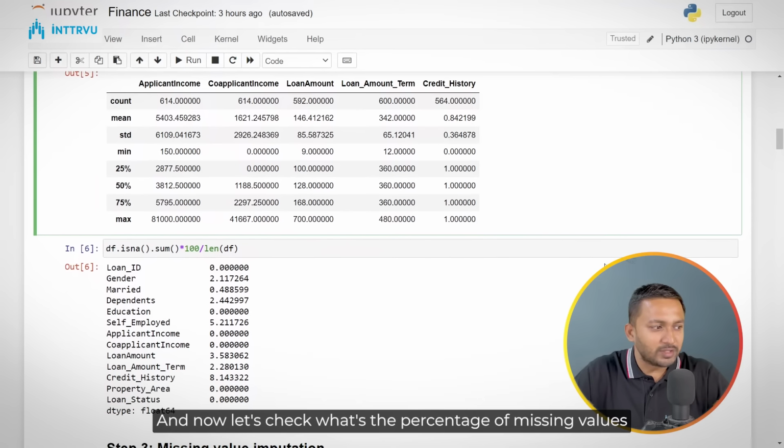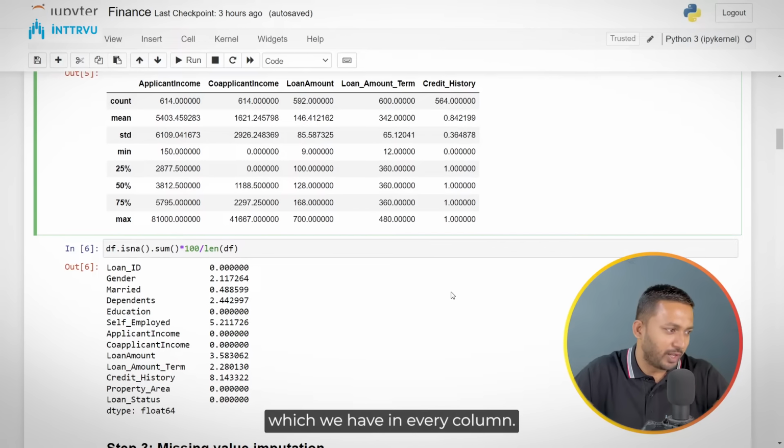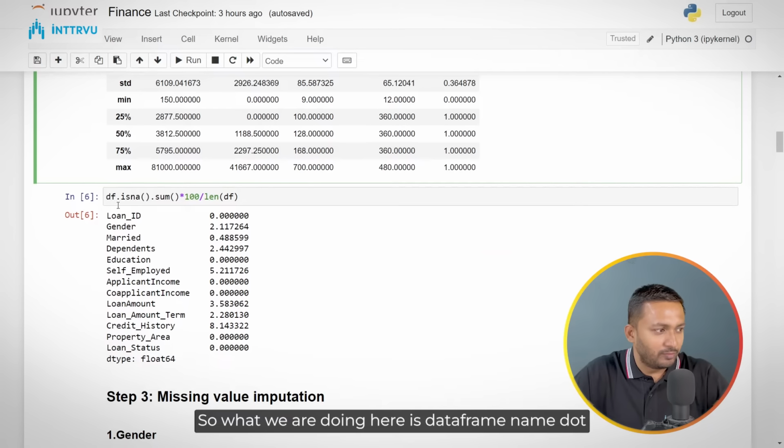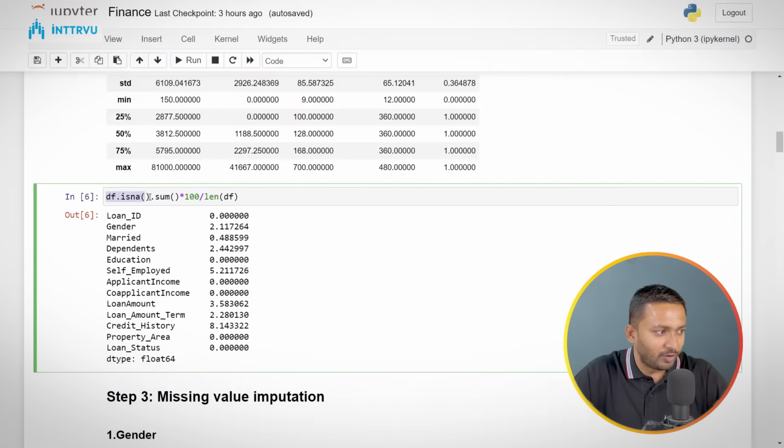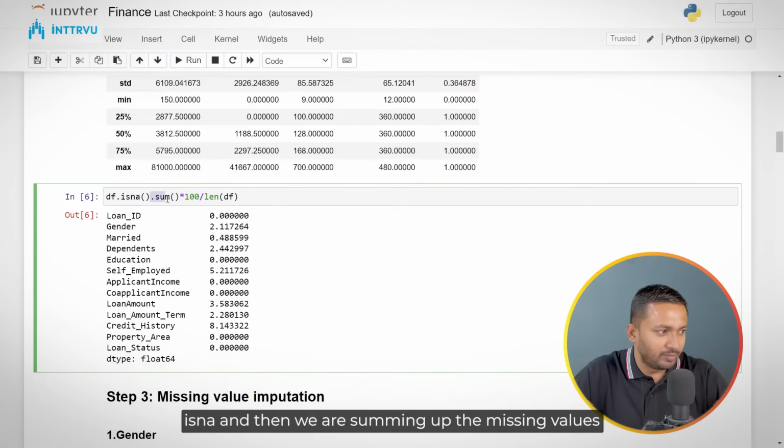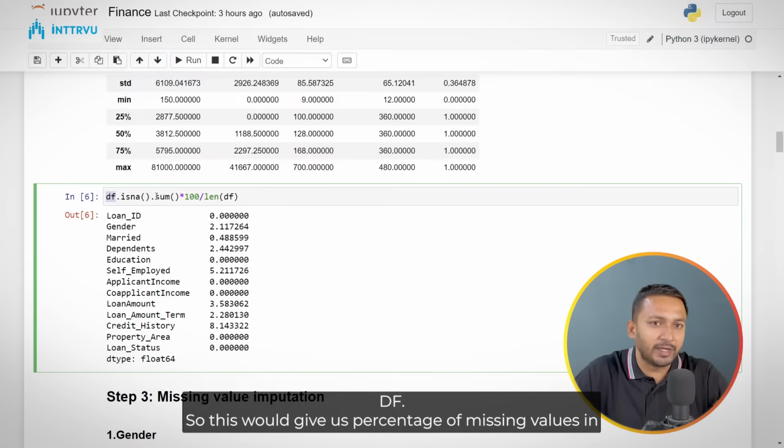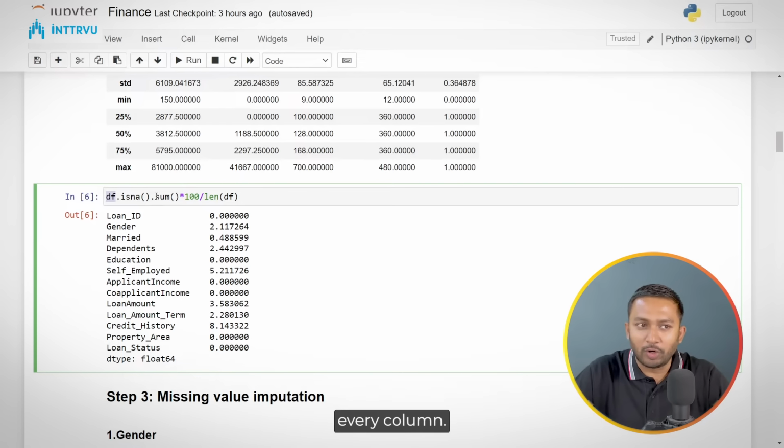So this is how we have information regarding various columns. And now let's check what's the percentage of missing values which we have in every column. So what we are doing here is data frame name dot isna, and then we are summing up the missing values that we are getting, multiplying it with 100 and then dividing by the total number of rows we have in df. So this would give us the percentage of missing values in every column.